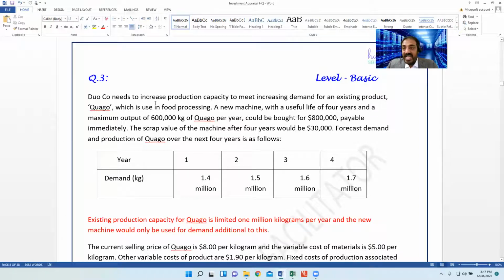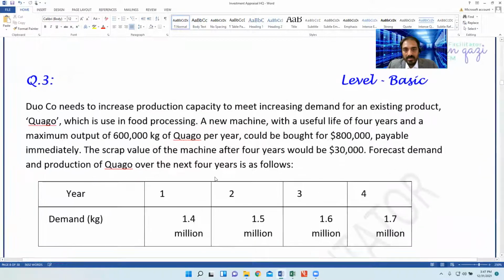DU company needs to increase production capacity to meet increasing demand for an existing product, Qgo, which is used in food processing.